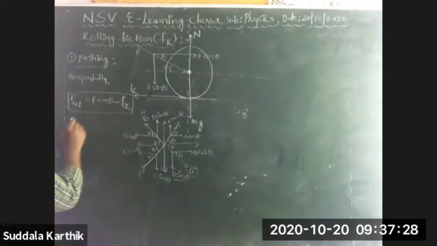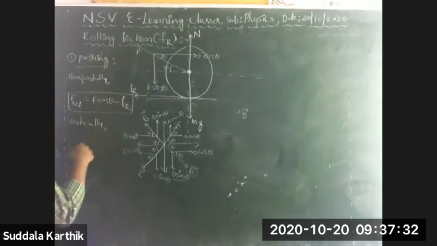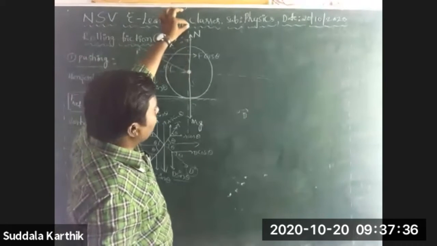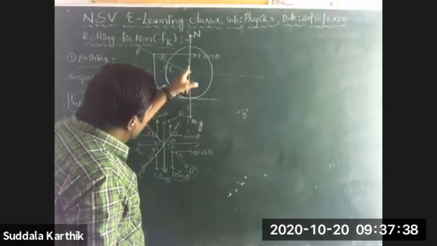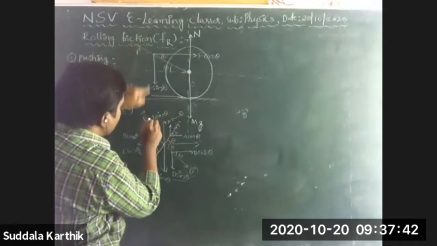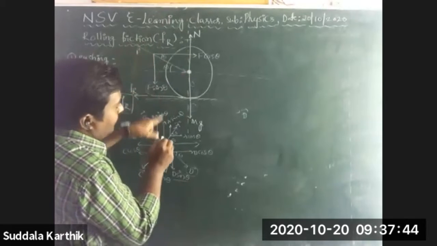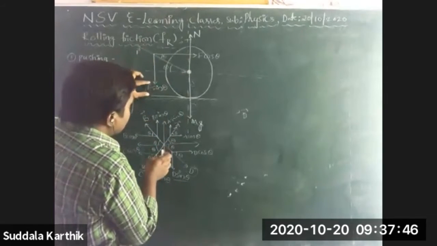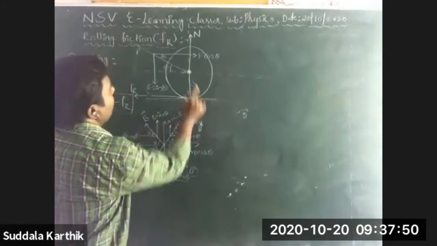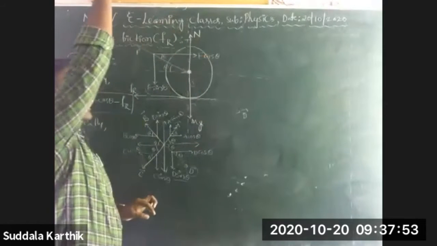Yes. Now vertically, I am explaining. Vertically, how many forces are acting, Nana? N force is acting in the upward direction, mg is acting in the downward direction, and F sin theta is also acting in the downward direction, Nana. Right? F sin theta in the downward direction, mg in the downward direction, but N only in the upward direction.